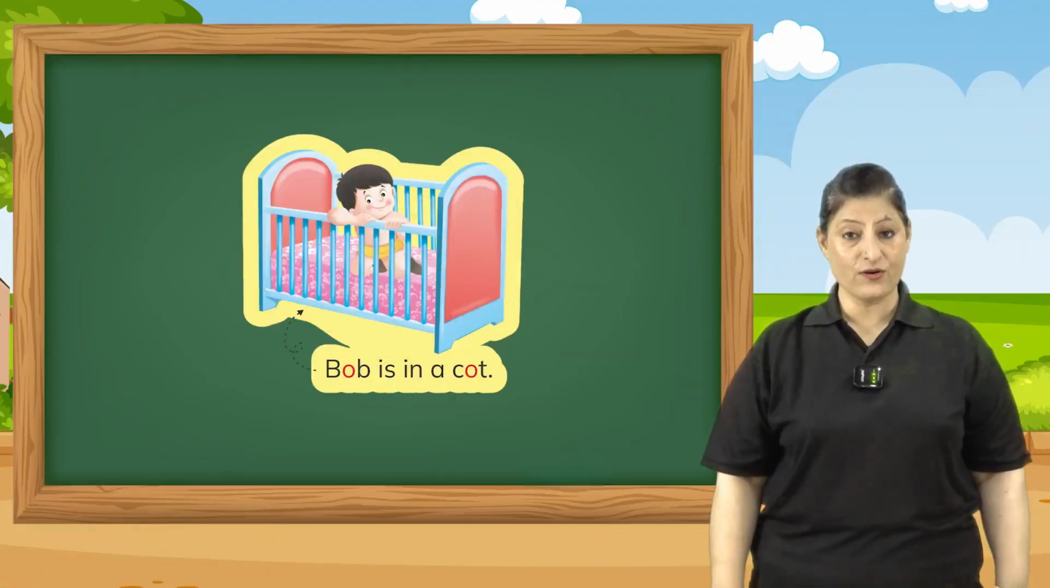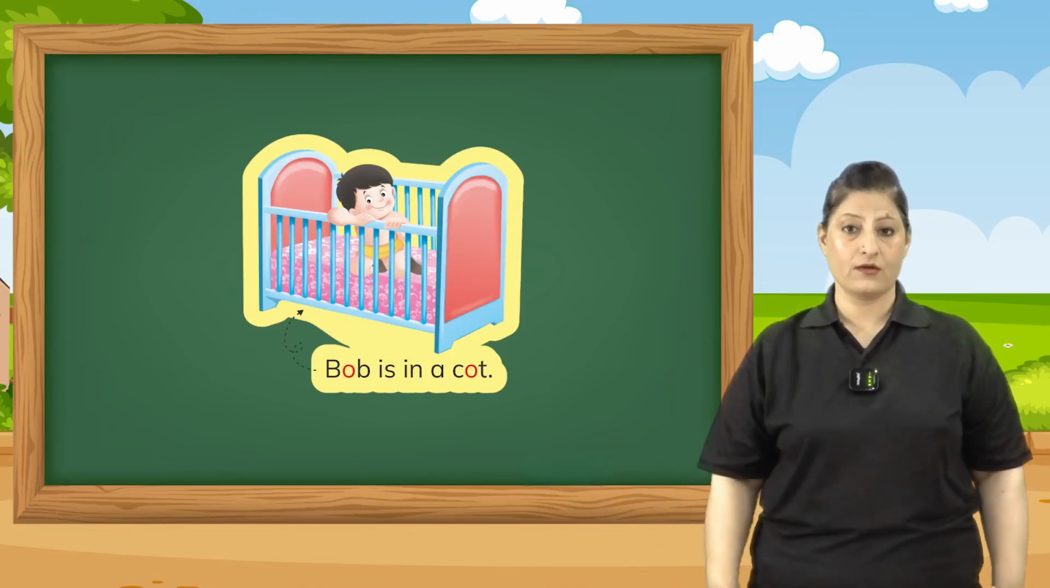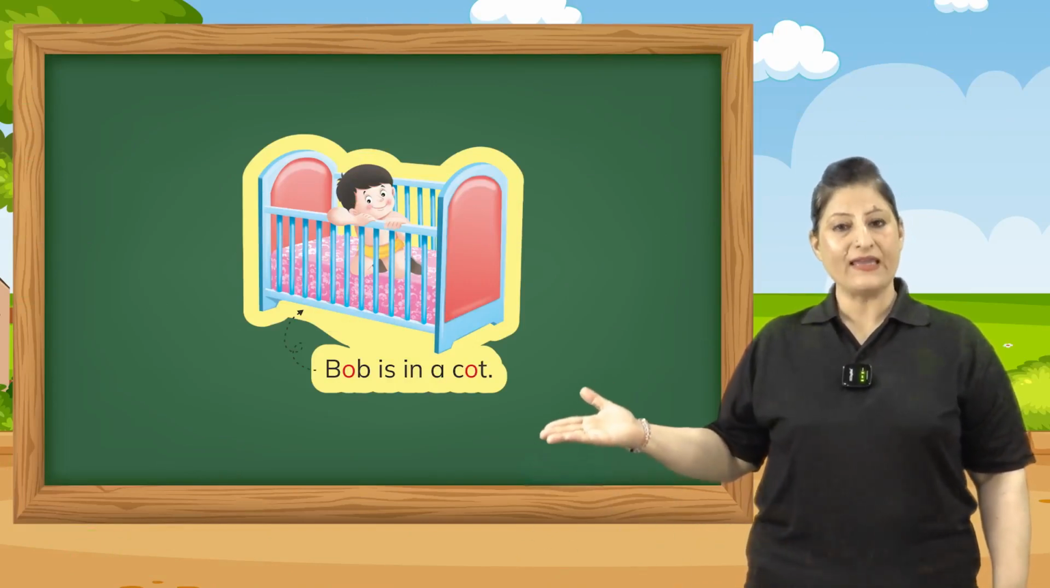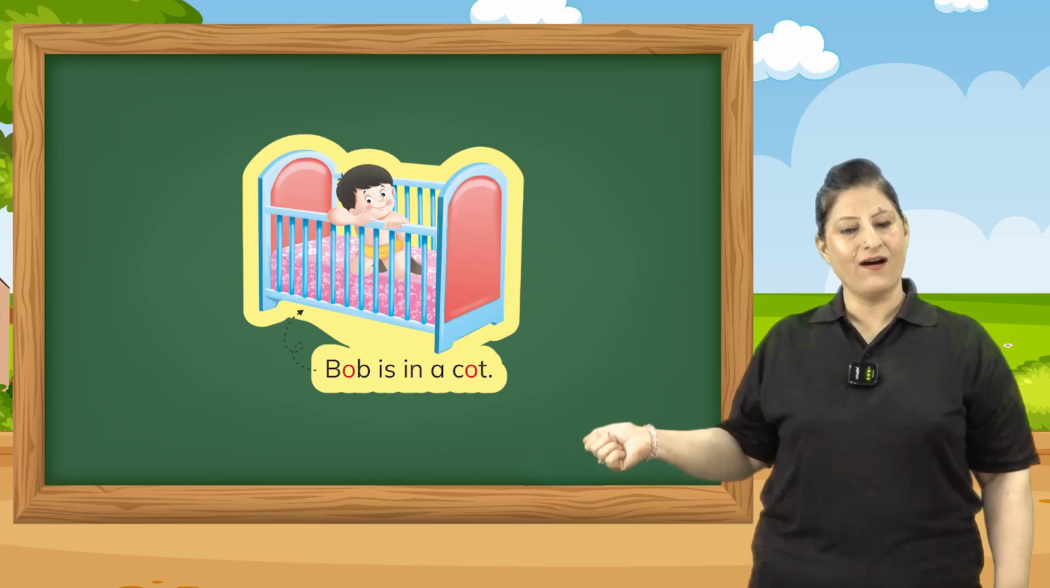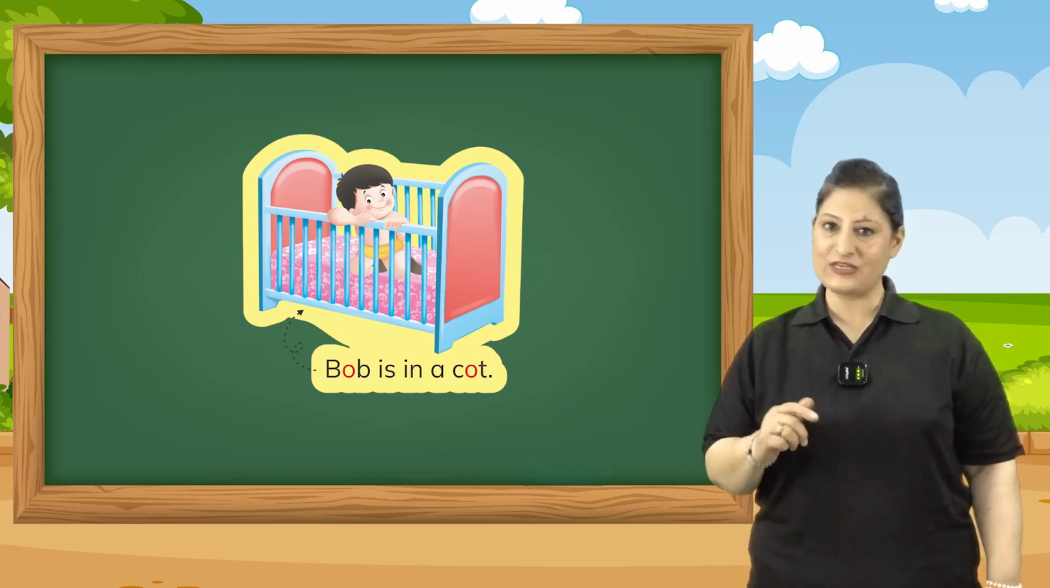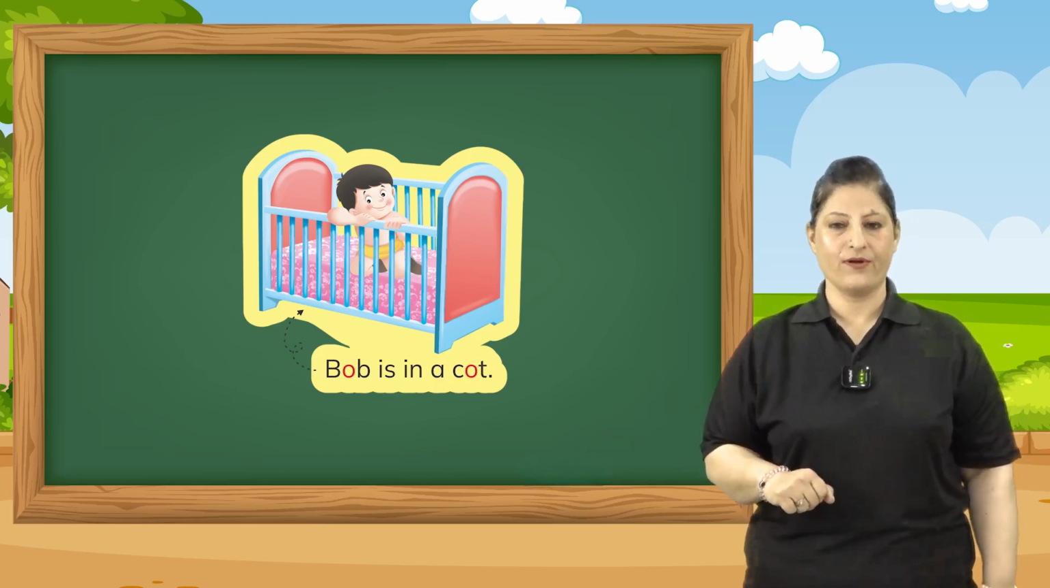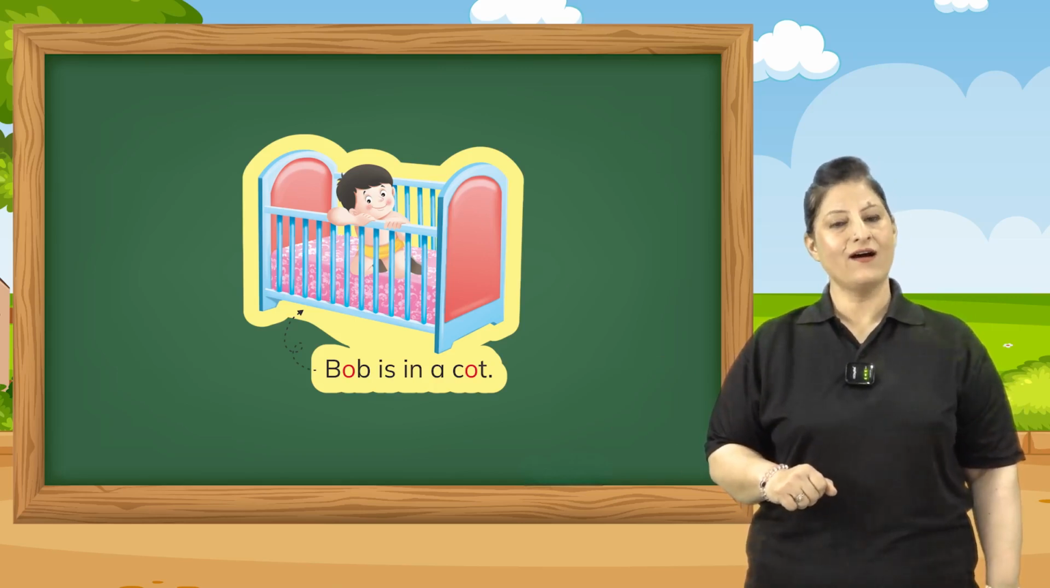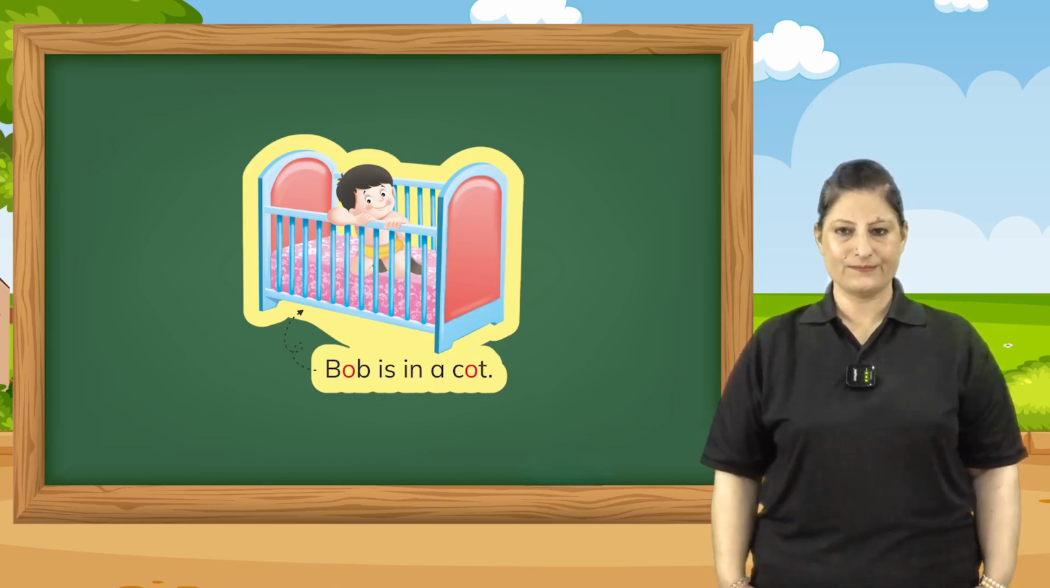The first picture is of a cot. Bob is in a cot. Let's read again. Bob is in a cot.